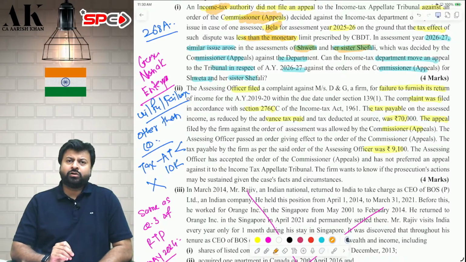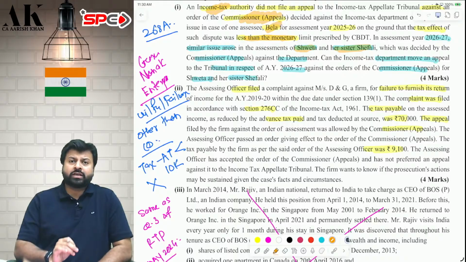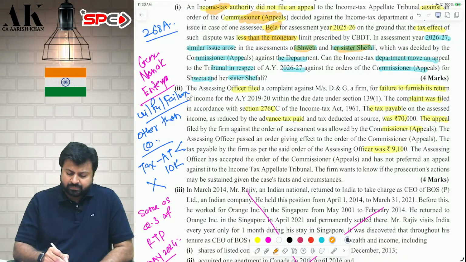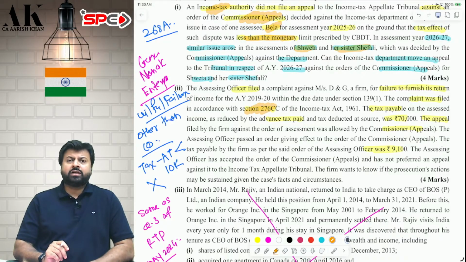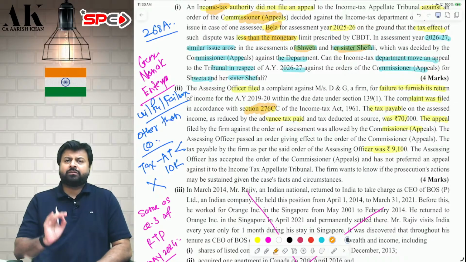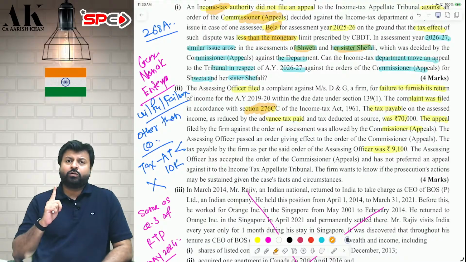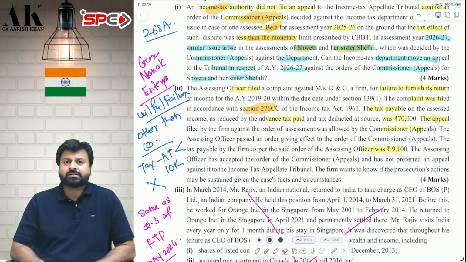So if you don't file the return on time, there can be a prosecution launched against you. That's what the officer has done. He has filed a complaint for prosecution under 276CC. Now, there is some condition for filing prosecution. In case of other than company, a prosecution can be filed only if the tax payable after reducing the advance tax is more than 10,000 rupees.